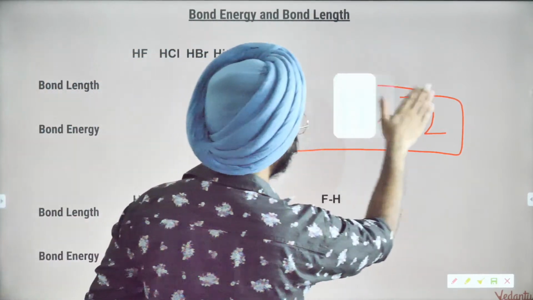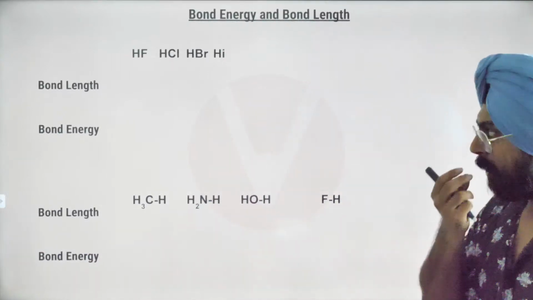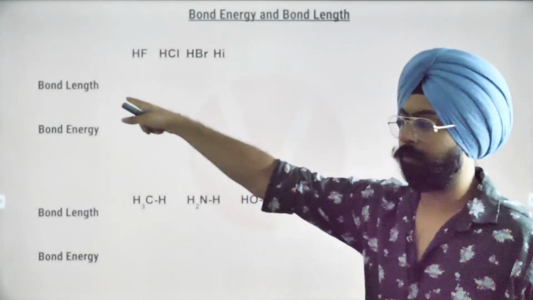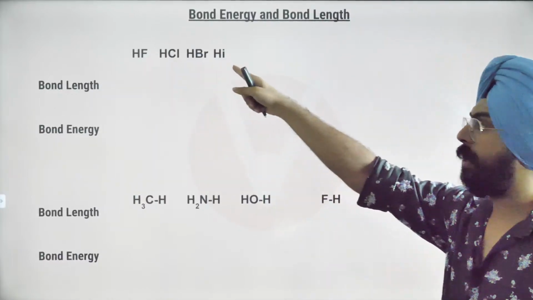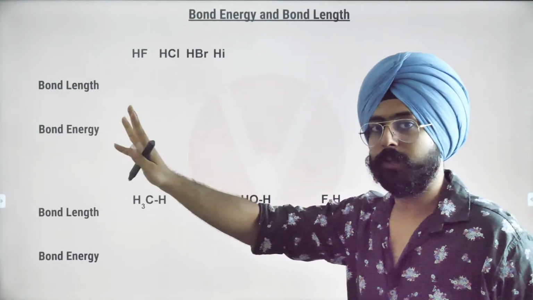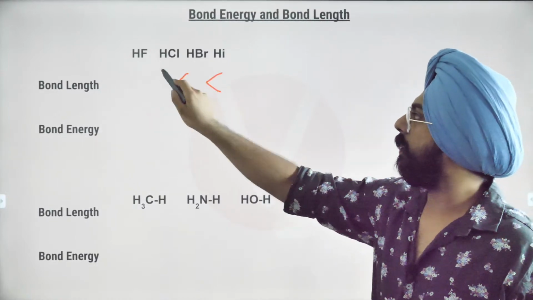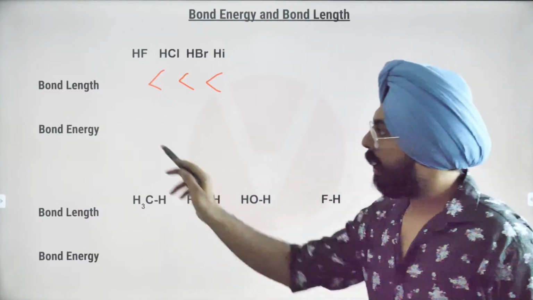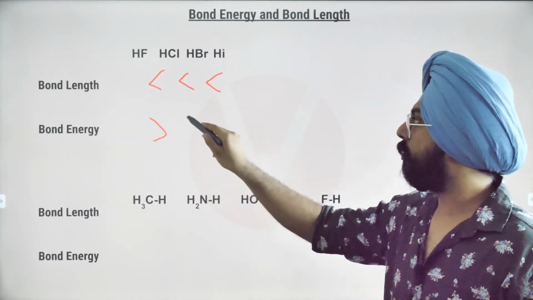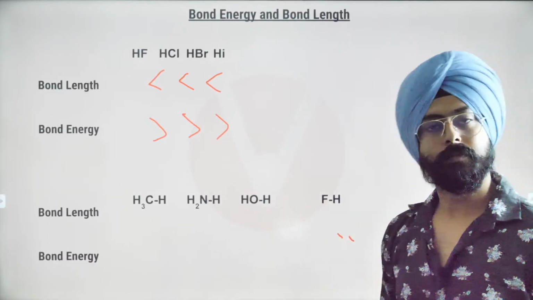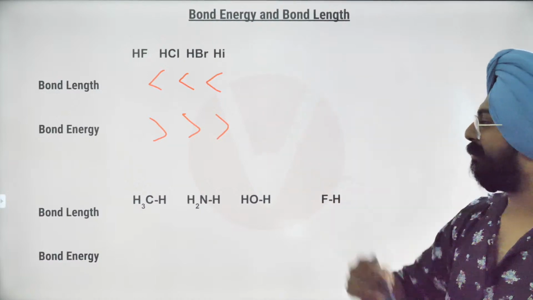Great. So over here, my dear friends, can we write the order of bond length? We understood that because of the size differences between HF, HCl, HBr and HI, HI was the weakest bond. So my dear friends, over here bond length will be largest for HI, then HBr, then HCl, then HF. Bond energy, again the opposite order will be true. HF will be the smallest bond, HCl, HI. चमक गया अब तो. Yeah, that is pretty simple now.